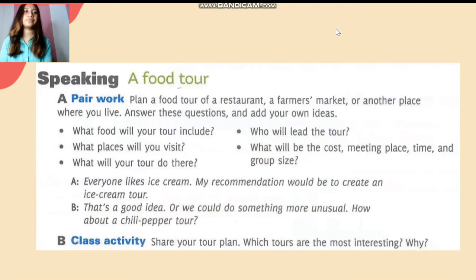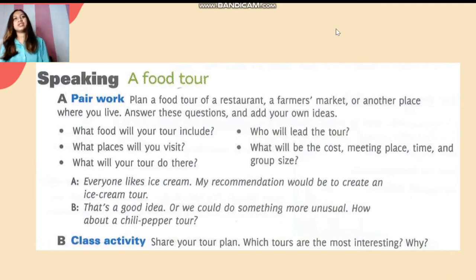Speaking. Now we will go into the speaking session. In this part, you are going to work in pairs. You will need a partner. With your partner, you will plan a food tour of a restaurant, a farmers market, or another place where you live. You will need to answer the questions and add your own ideas.